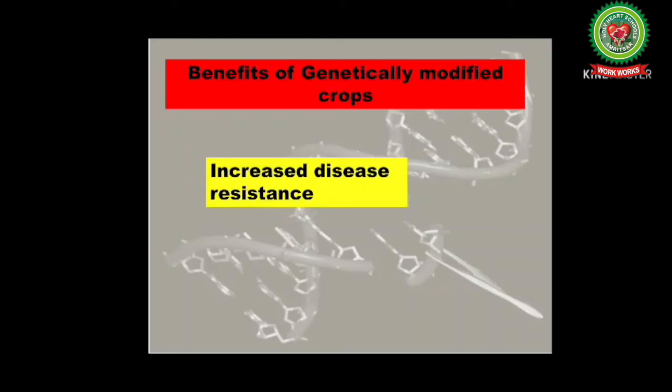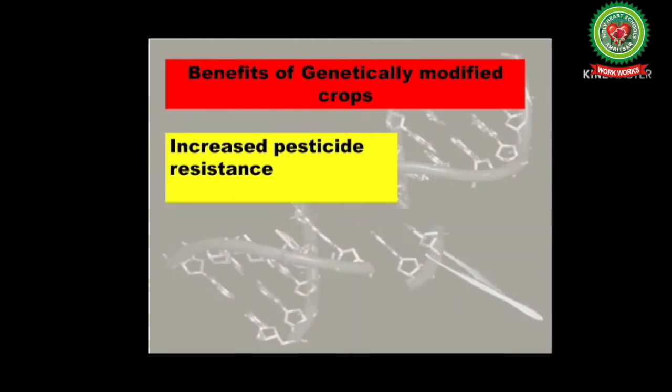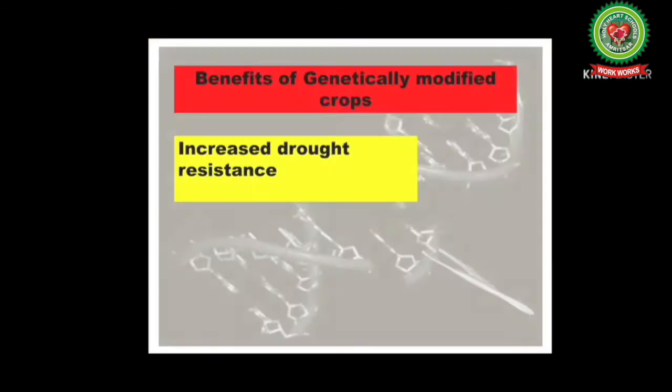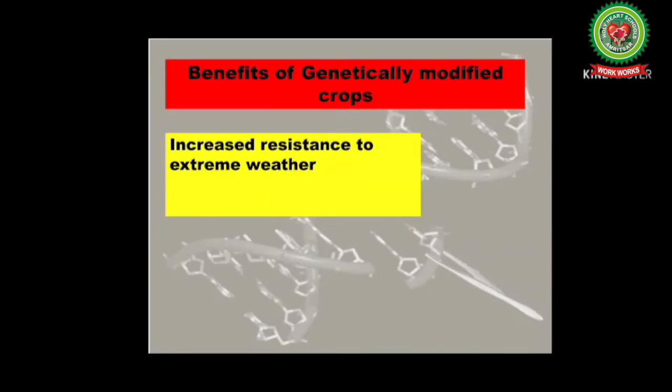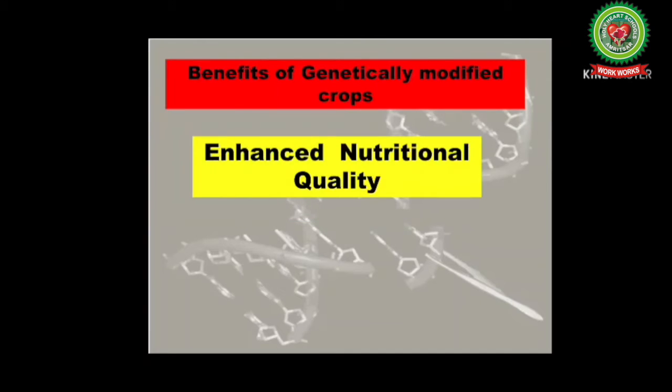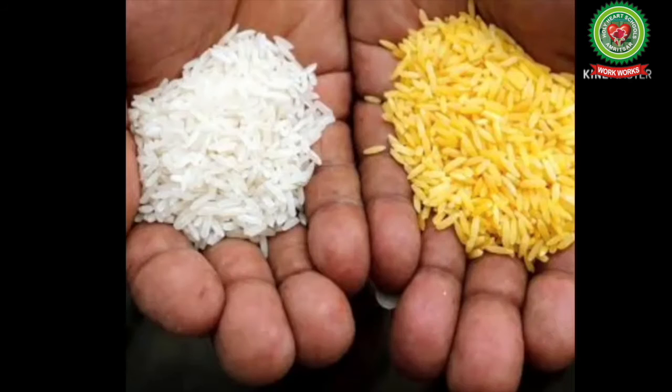GMO crops have increased disease resistance, more pesticide resistance, and more drought resistance. It means genetically modified crops can be cultivated even in extreme weather conditions as they have more resistance to extreme weather conditions as well. The next benefit is enhanced nutritional quality. I have already discussed the example of golden rice.